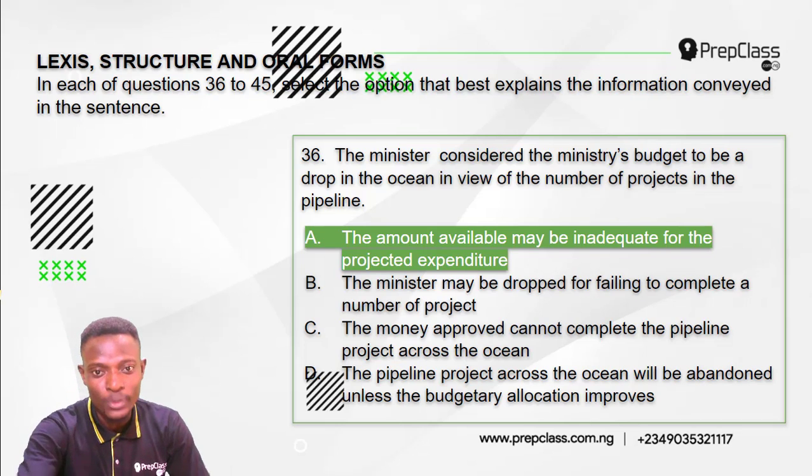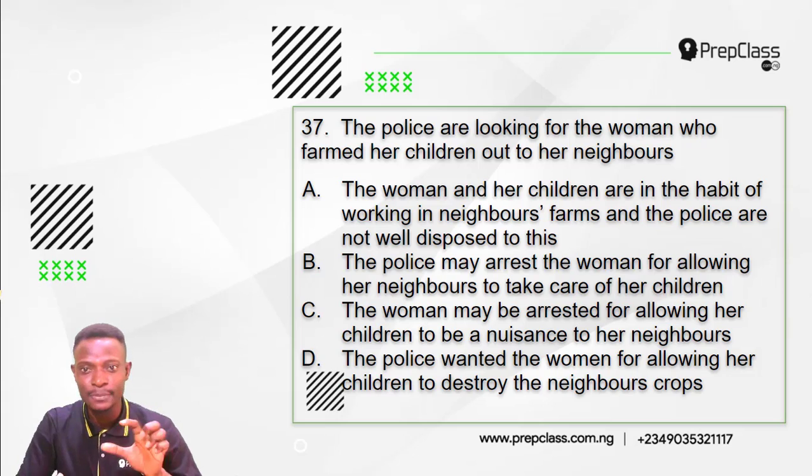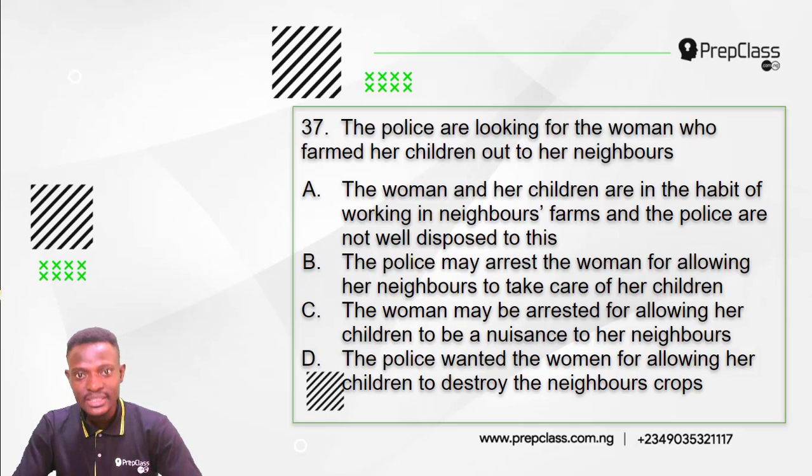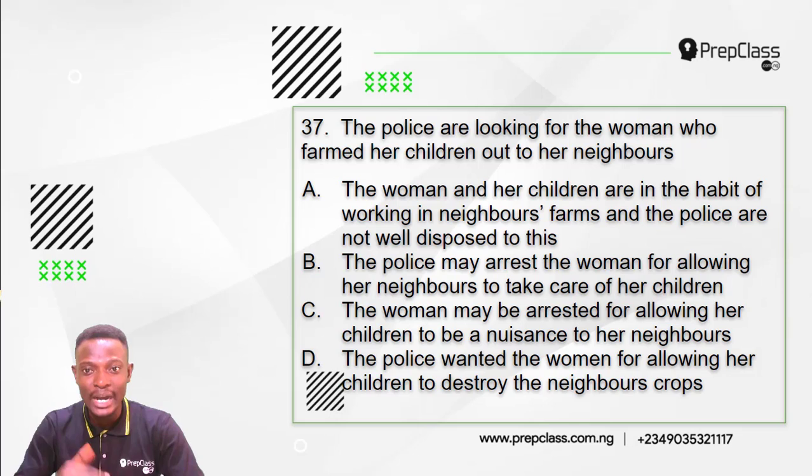Right, moving on, question 37. Remember, we are to select the option that explains best the information conveyed in this sentence. Question 37 reads, the police are looking for the woman who farmed her children out to her neighbors.